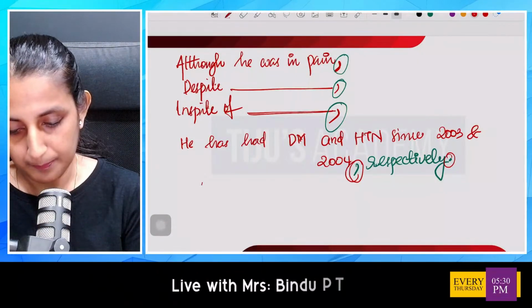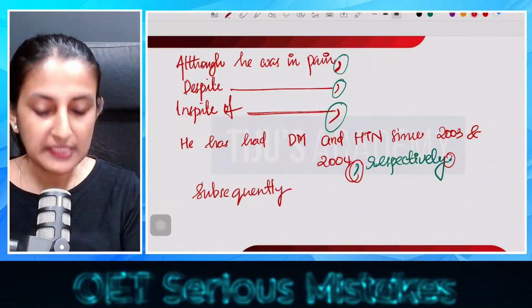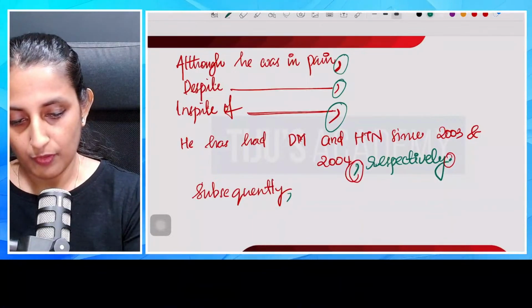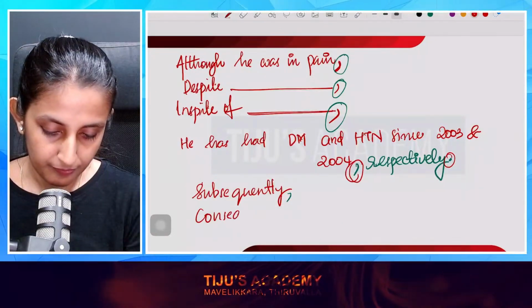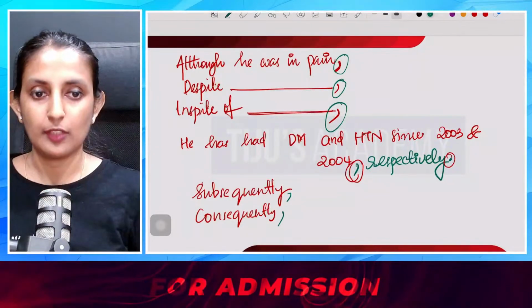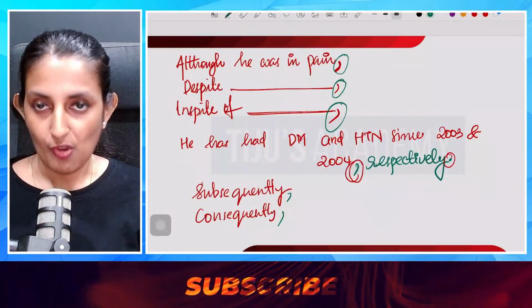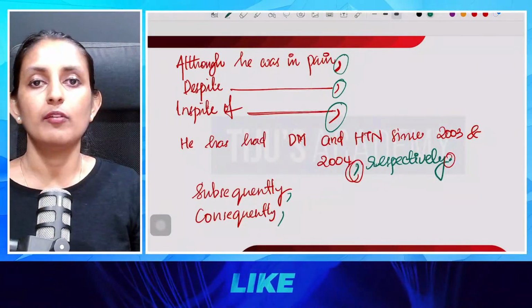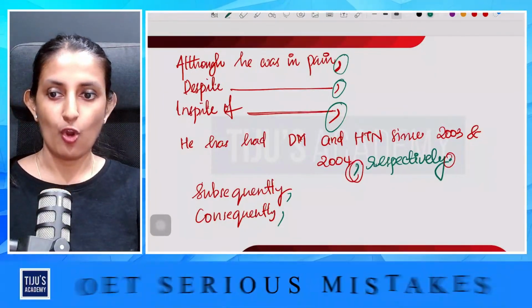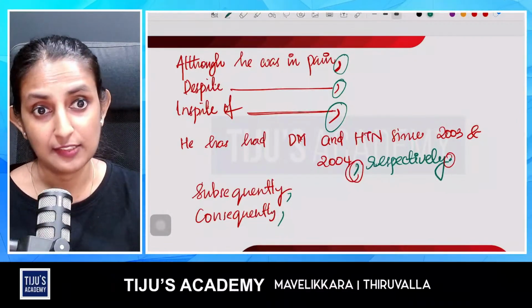Now, another connector word that we use is subsequently. If you are starting a sentence with subsequently, you have to put a comma. And again, if you're starting a sentence with consequently, there also right after consequently you have to put a comma. So subsequently, comma, consequently, comma. On the following days, comma, on the following day, comma, on following days, comma. Over the following days, comma, on subsequent days, comma, on the subsequent days, comma.